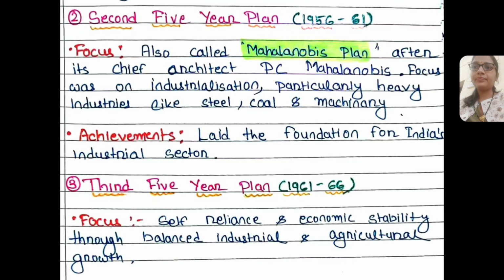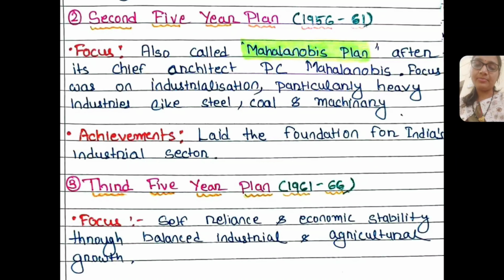Then the second 5-year plan, which was also known as the Mahalanobis plan after its chief architect's name, that is P.C. Mahalanobis, and its focus was on industrialization, particularly on heavy industries like steel, coal and machinery, and it laid the foundation for India's industrial sector. So it was also a successful plan.